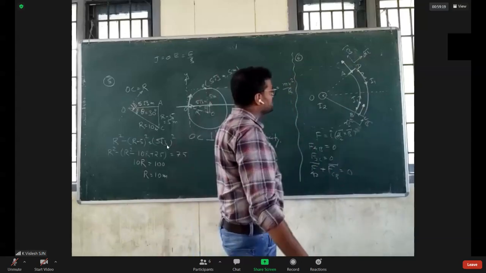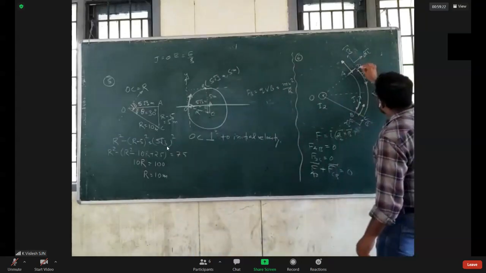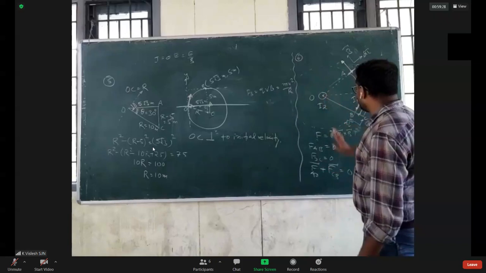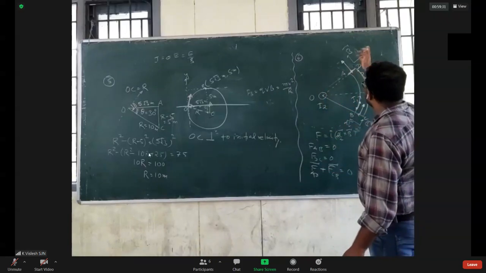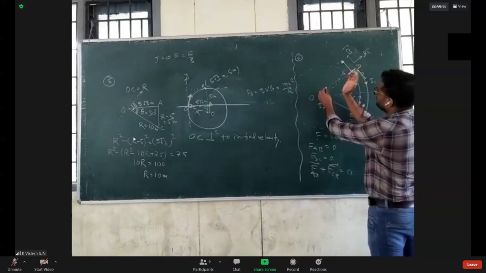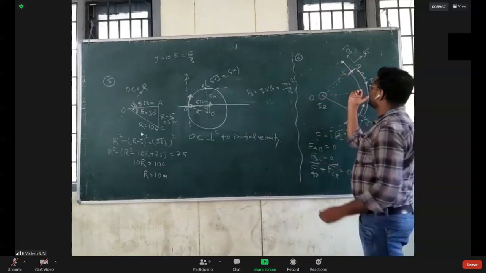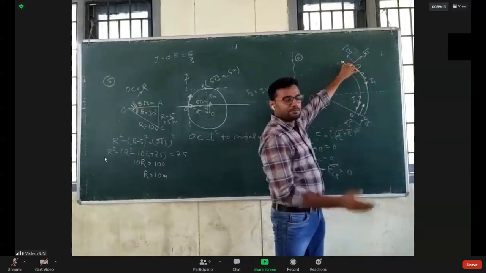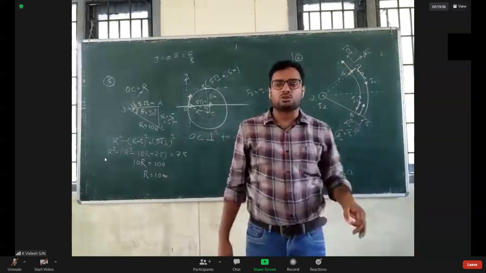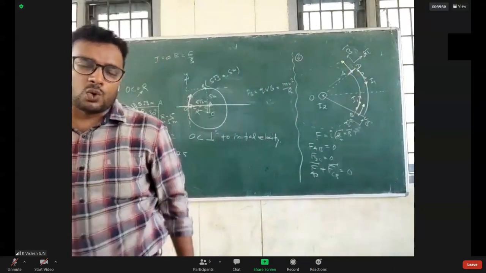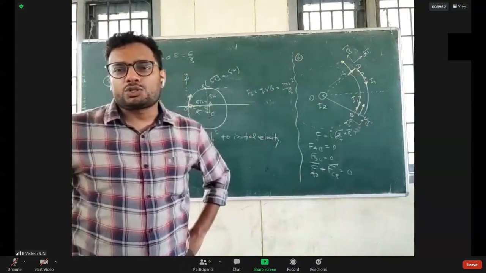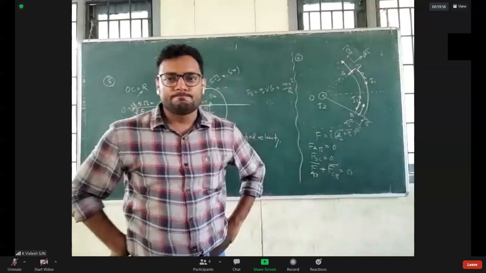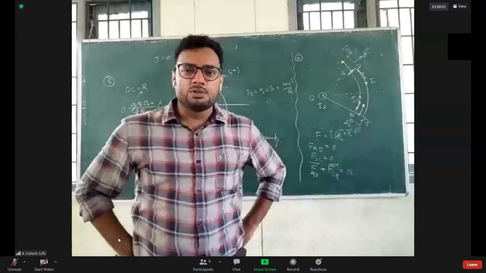Wait, let me see what I did. So R is in this direction and the magnetic force, if we are finding about O only, is dL cross B, that is perpendicular. So R cross F. See this one, clockwise, my dear. R is going away, radial direction. F is up. So do R cross F. It is clockwise, not anti-clockwise. Do you understand me? Please let me know.